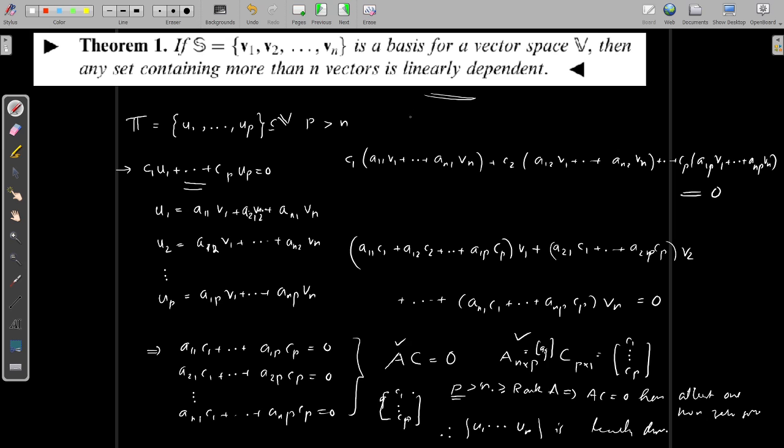That means any set of vectors with more than n vectors is always linearly dependent. So the maximum possible number of linearly independent vectors in a vector space is the cardinality of the basis of that vector space. That is theorem 1. In the next classes we will discuss the other theorems on the basis of a vector space.